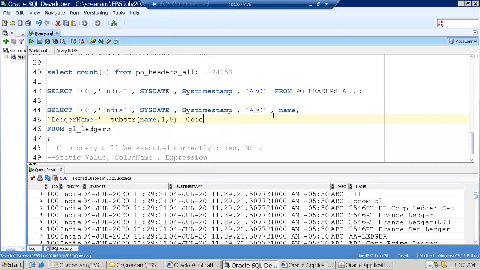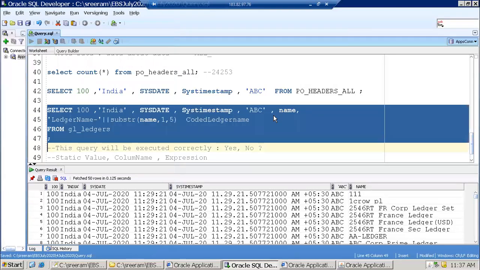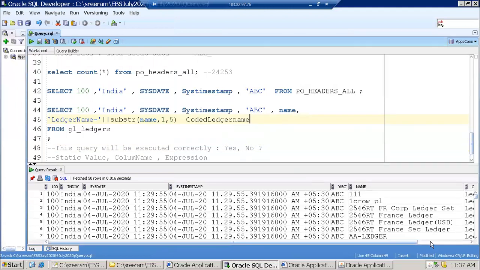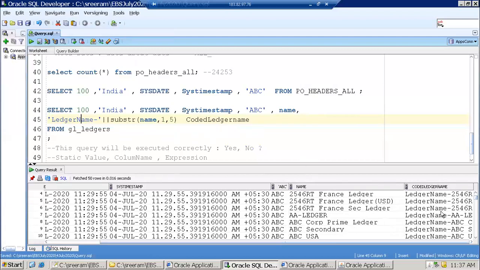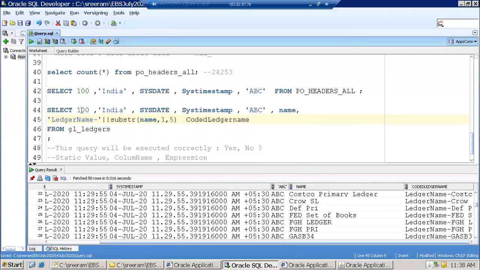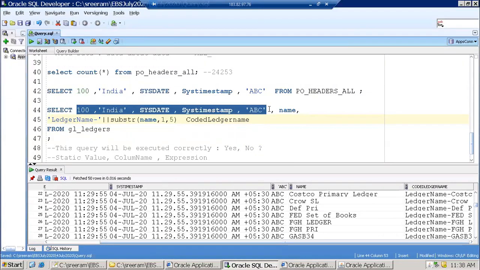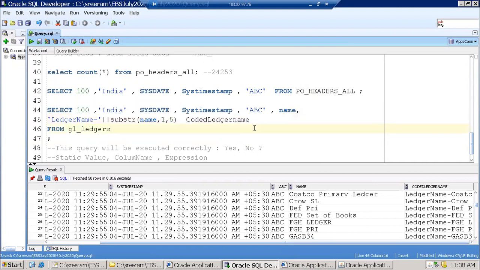Okay, I'll call it coded ledger name. Can you see? In this scenario, I'm concatenating the static text "ledger name" with the current ledger name in the system, and considering the 5 digits of my ledger name. See, this is just a high level. There is no business functionality or business advantage, but I just want to understand the other functionality. I'm just trying to give you a small kind of learning. That's the purpose.